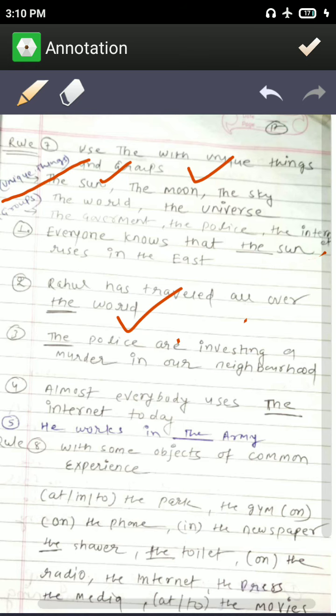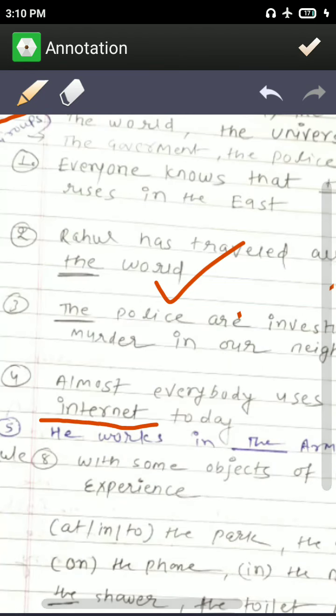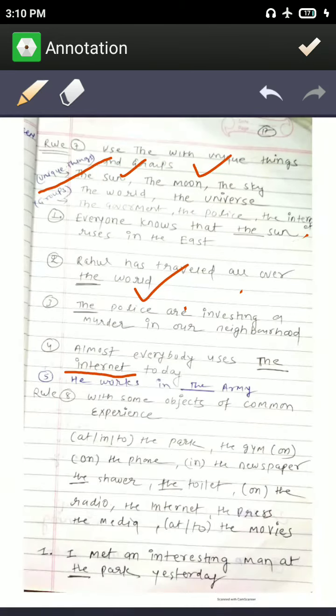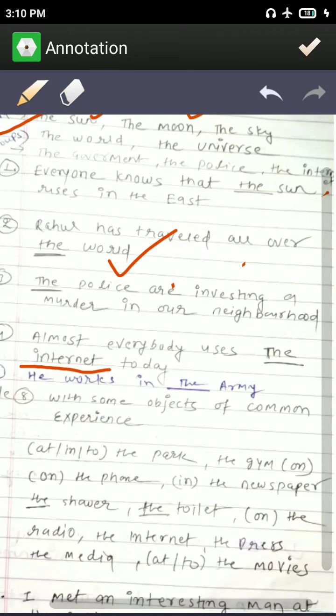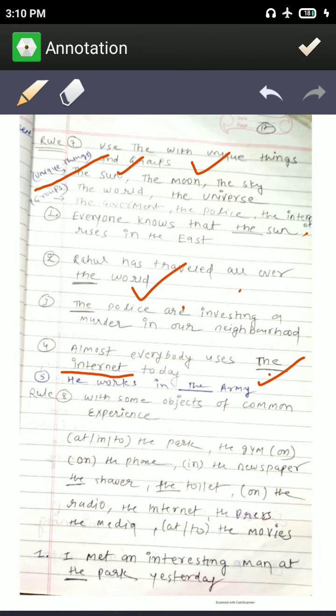Almost everyone uses the internet today, and you know that the internet is not one thing, it is a group of things, a group of websites. So that's why we will use "the" here. He works in the army. You will not say "he works in army", here we will use "he works in the army", because army is not one thing. Army is a group of things. Like the team won the match, team is not one thing, it is a group of players with some common experience.